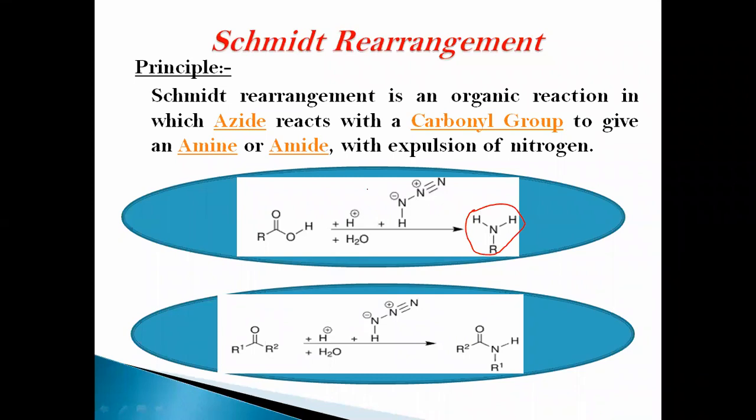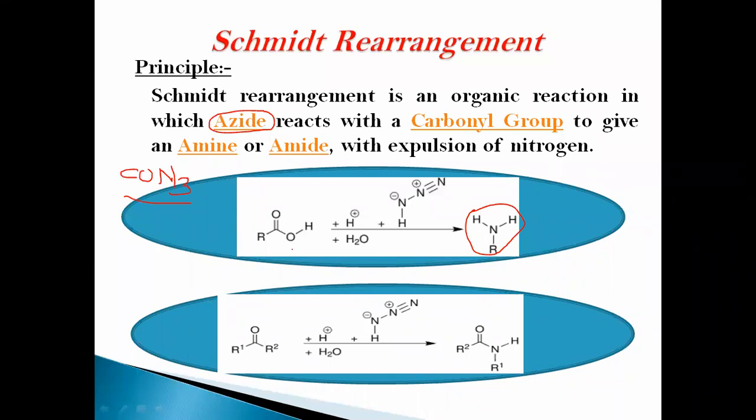But the starting material is an azide, that is, a CON3 group containing starting material. How do you prepare this CON3 azide group? From the carboxylic acid intermediate, to form the amines with the expulsion of nitrogen.